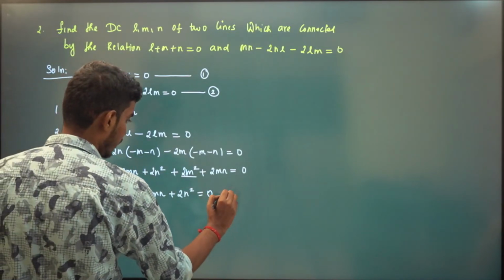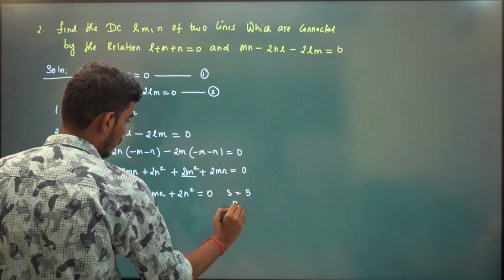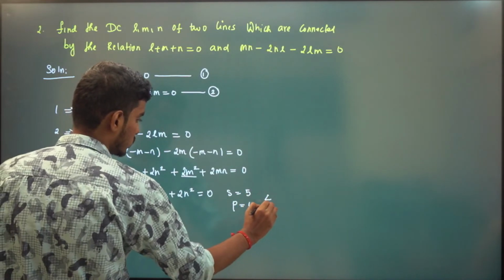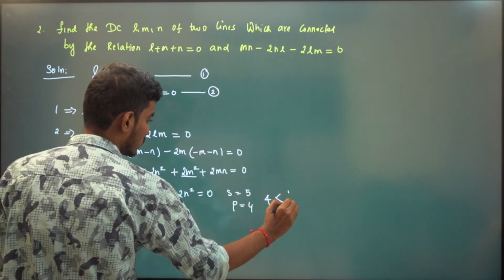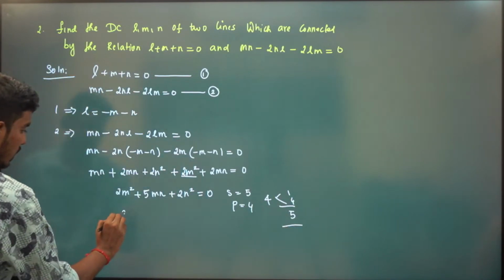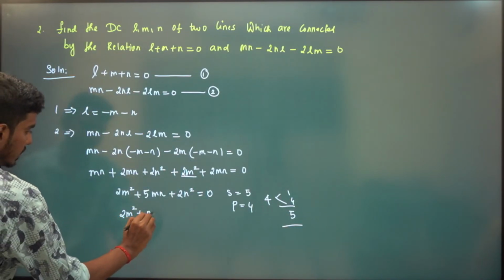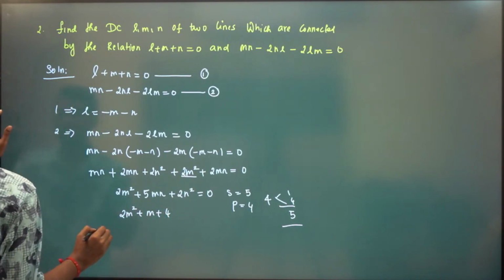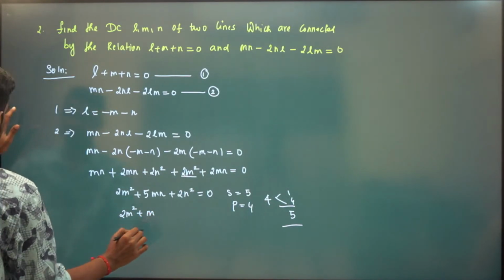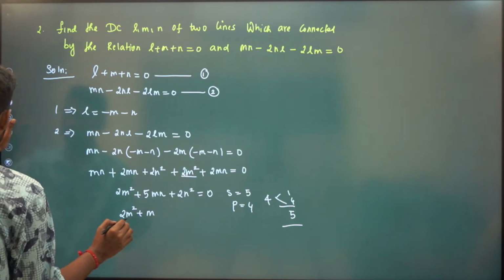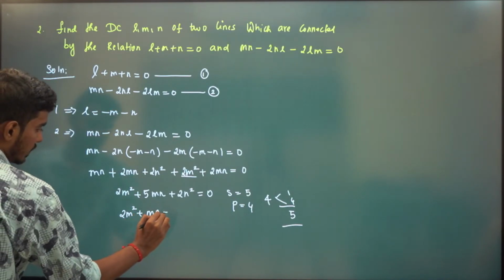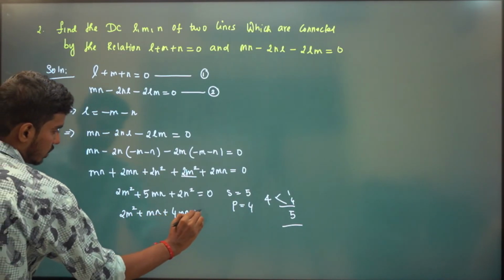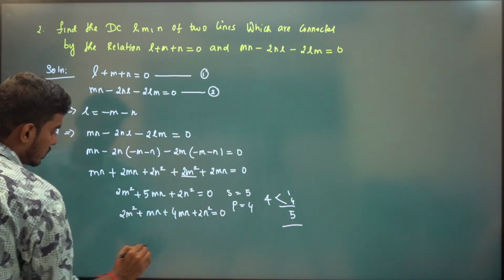The sum is 5, the product is 4, so 1 and 4, right? We will have 2m square plus mn plus 4 times mn plus 2n square is 0.